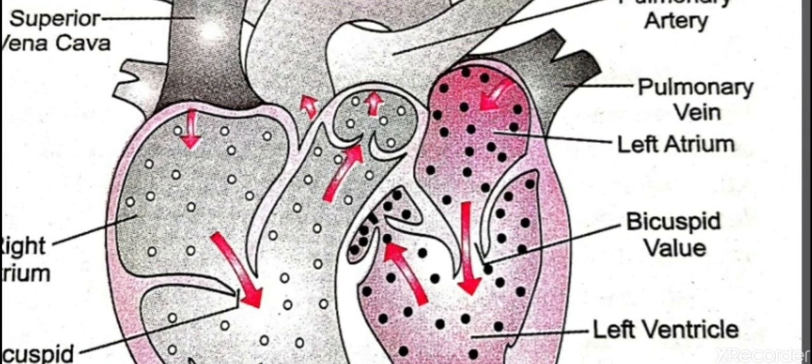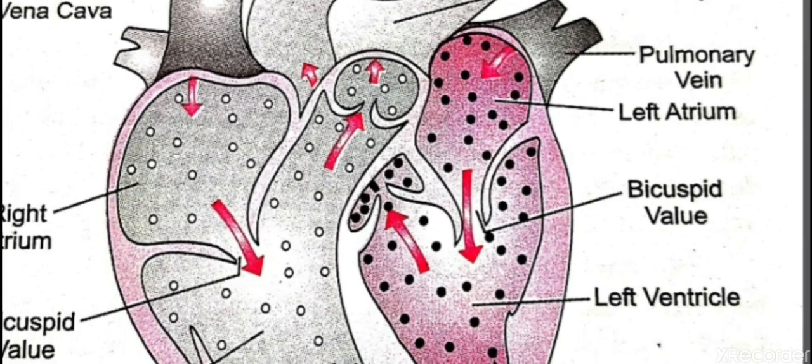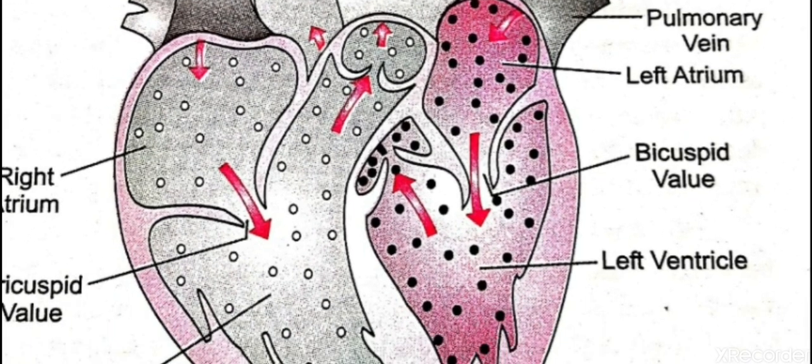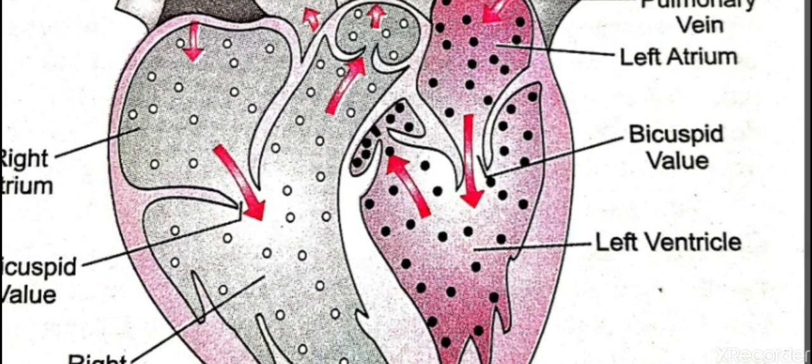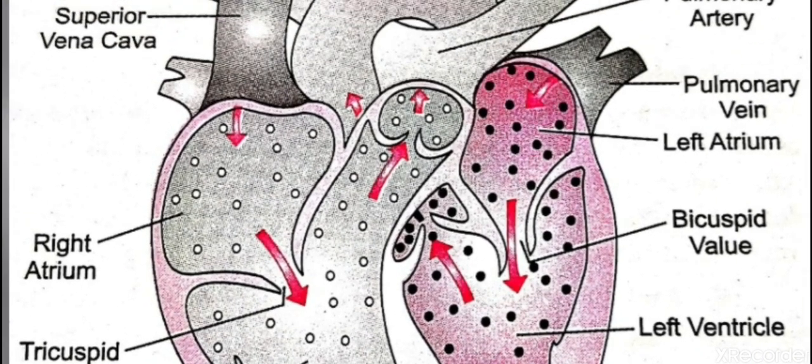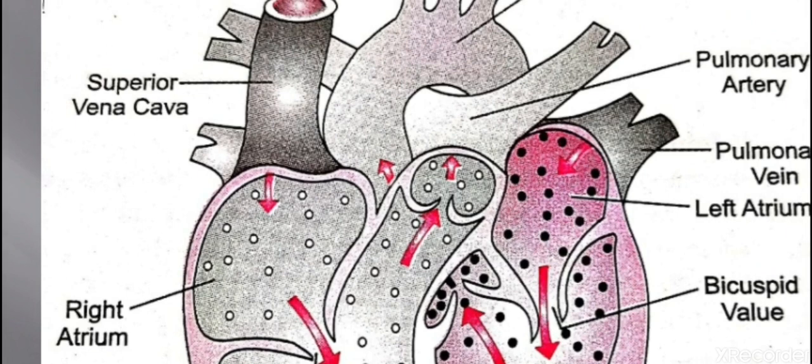The left atrium relaxes and the blood is filled into it, and when there is pressure, this valve opens and the blood goes into the left ventricle. Then it starts relaxing, and when it gets filled up, it immediately starts contracting and pushes the blood into the aorta.